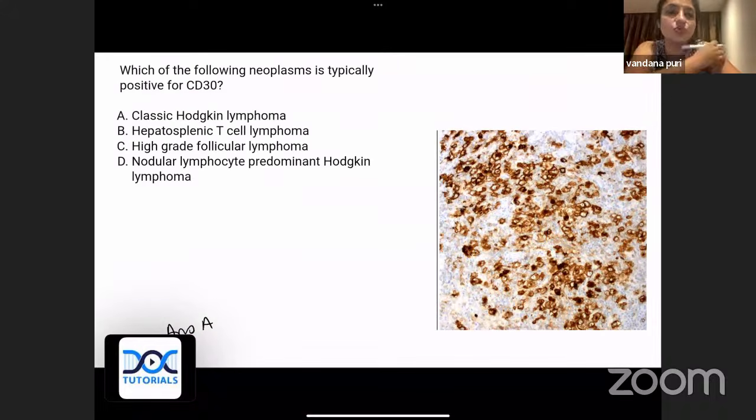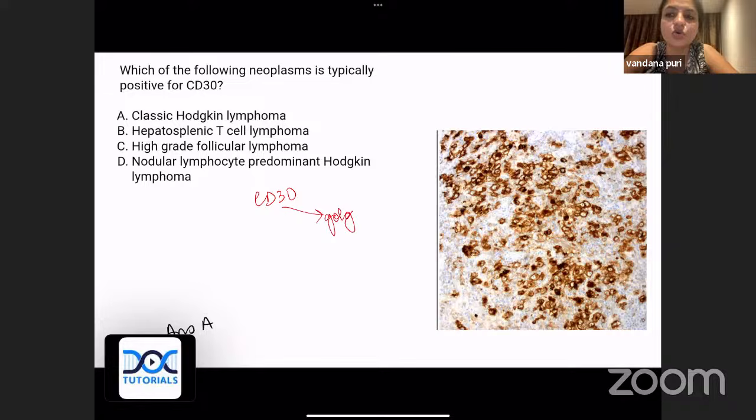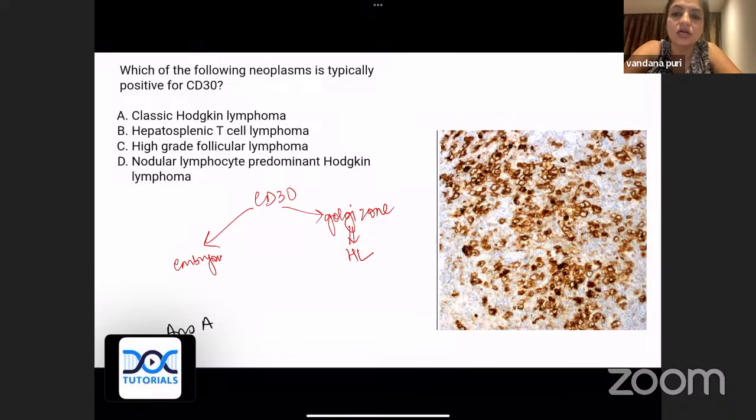Okay. Now, the next question was, which of the following neoplasms typically shows positivity for CD30? Remember, guys, I didn't want to complicate the question. If CD30 is coming in the Golgi zone, that is very suggestive of Hodgkin's lymphoma. Classical Hodgkin lymphomas show it in the Golgi zone. Otherwise, CD30 positivity is also seen in embryonal carcinomas. Apart from that, it is also seen positive in ALCL, anaplastic large cell lymphoma.